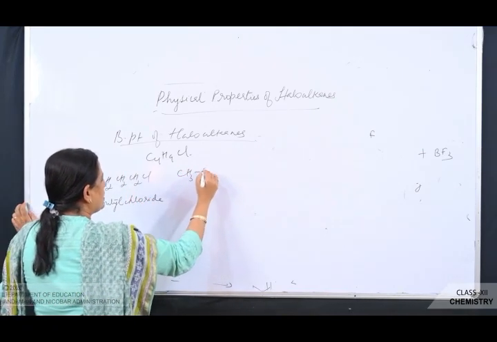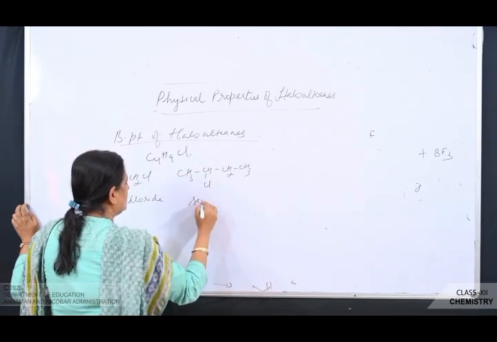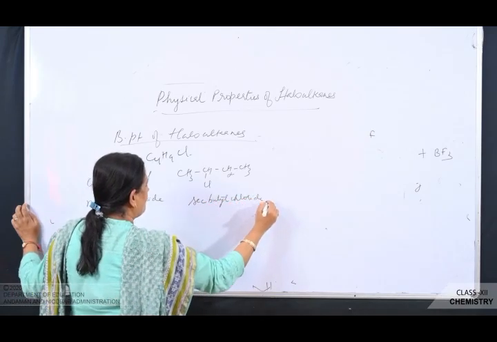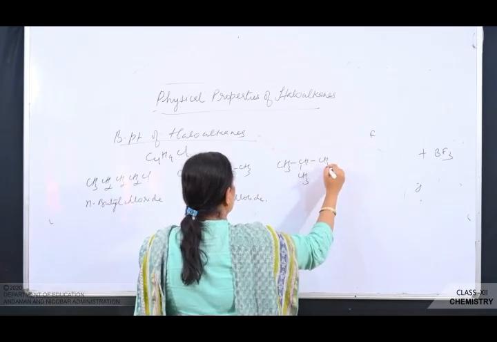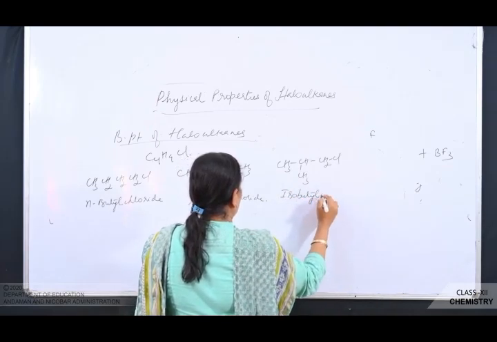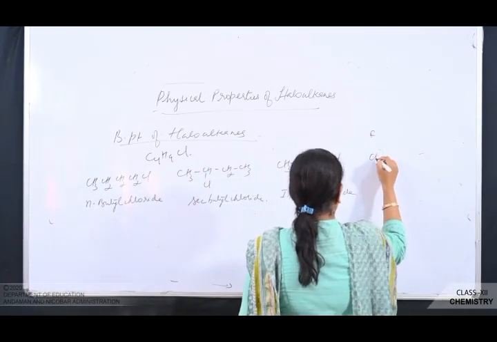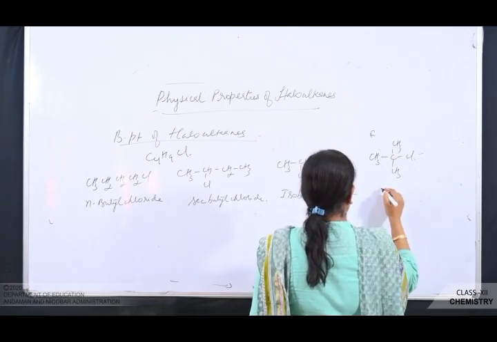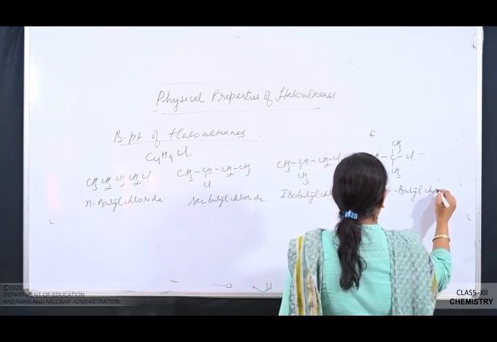Next is CH3CHClCH2CH3, this is sec-butyl chloride, and (CH3)2CHCH2Cl, this is isobutyl chloride, and this is tertiary butyl chloride.